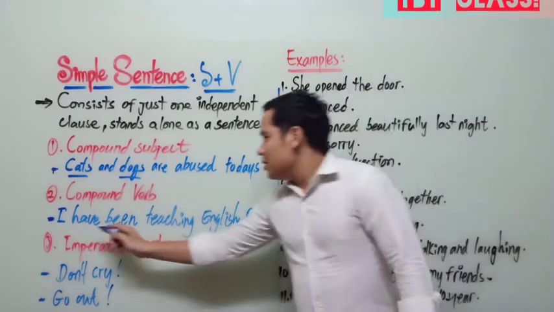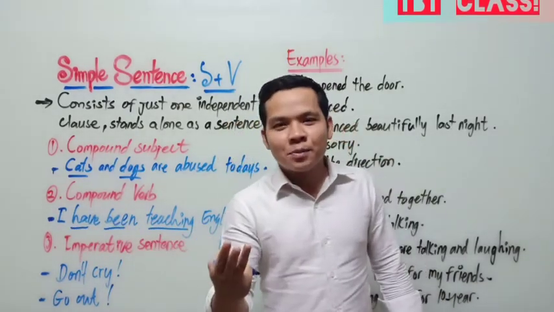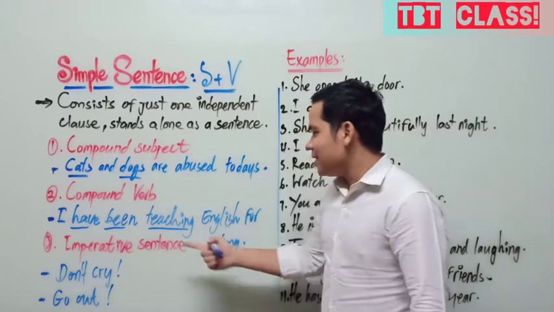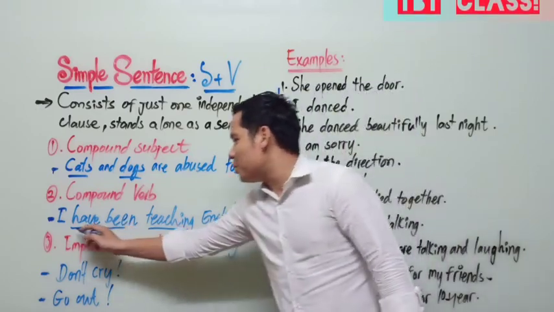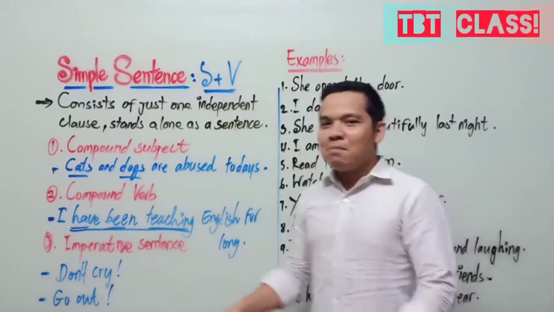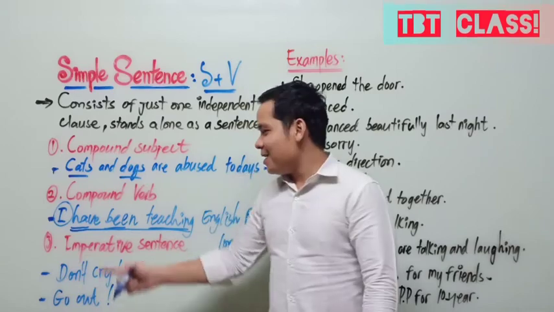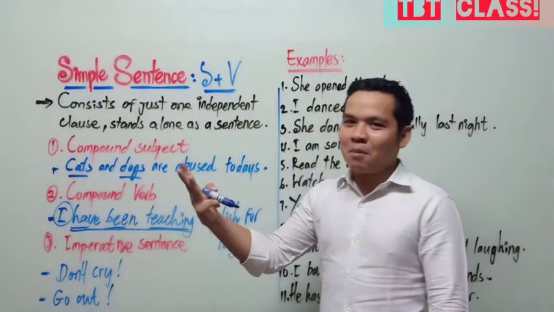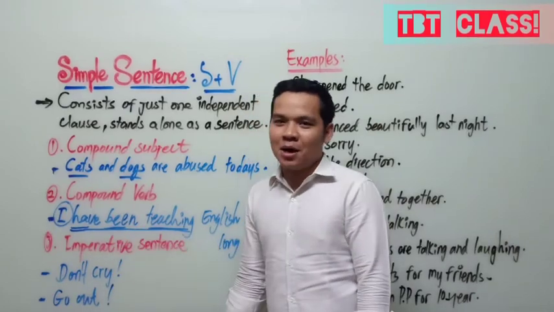Okay? Three verbs in the sentence. So you see, not only one verb, there are 3 verbs in the sentence. So like this we call compound verb. But we see only one subject, a single subject, with 3 words combined together to be one meaning. So like this we call compound verb.